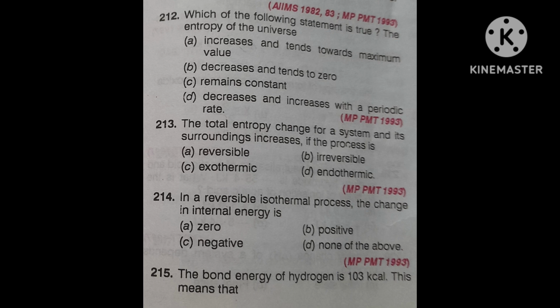Again I am repeating the question. A chemical reaction will be spontaneous if it is accompanied by a decrease of, first option, entropy of the system. Second, enthalpy of the system. Third, internal energy of the system. Fourth, free energy of the system.